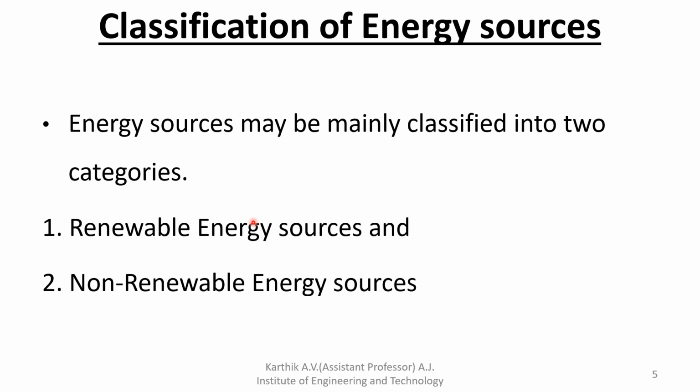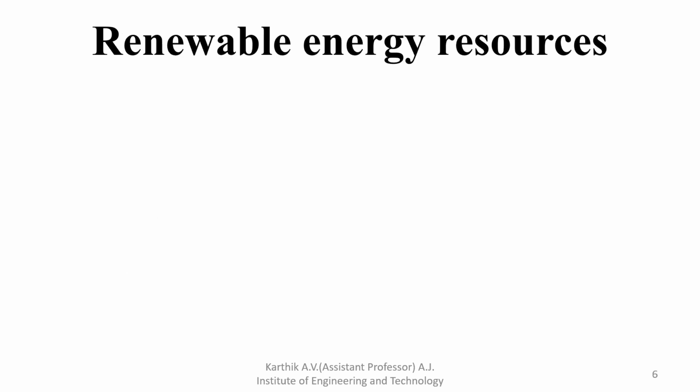Next, biomass energy: energy obtained from the organic matter of plants and animals is nothing but biomass energy. Next, what is an example of non-renewable energy? Non-renewable energy examples are fossil fuels: coal, petroleum, coal gas and natural gas, and nuclear fuel, uranium. These are the examples for non-renewable energy sources.